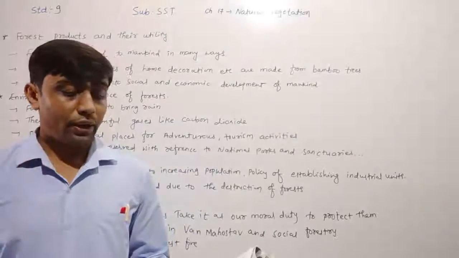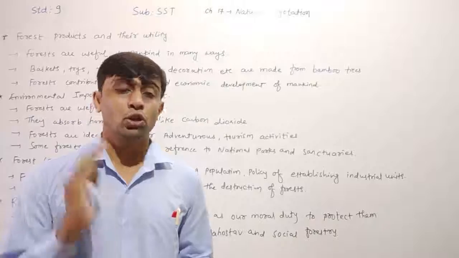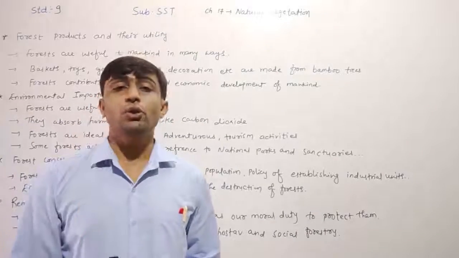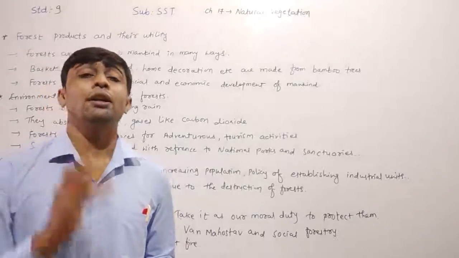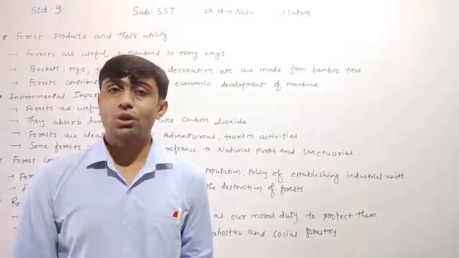Create awareness about the environment through environmental education and school syllabus, and celebrate environment-related days. Dear children, this is the most important thing.